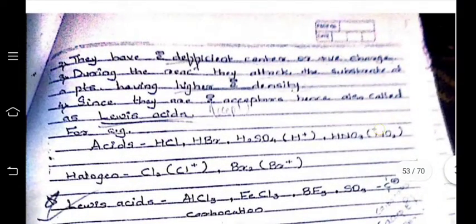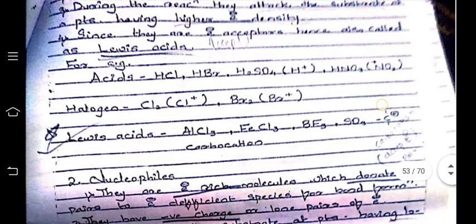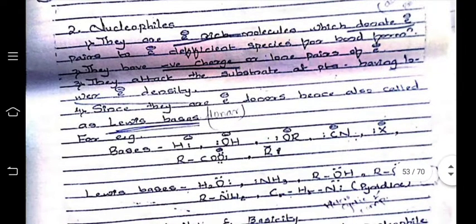They have electron deficient centers or a positive charge, and during reactions they attract the substrate having higher electron density. Next, Lewis acids: AlCl3, FeCl3, these are Lewis acids.